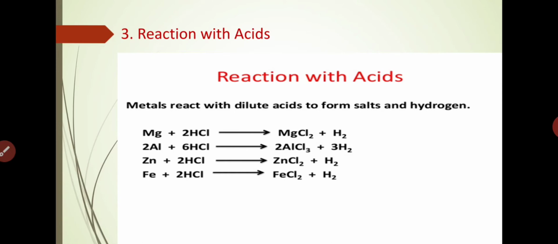Same in the case of aluminium. Aluminium, when it reacts with hydrochloric acid, what does it form? Aluminium chloride and hydrogen gas is liberated. Same case with zinc. When zinc reacts with hydrochloric acid, it forms zinc chloride and hydrogen gas is liberated. Same with Fe, when it reacts with HCl, it forms iron chloride and hydrogen gas is liberated. So overall, when metals react with acid, they form salts and hydrogen. Keep it in your mind. Okay.